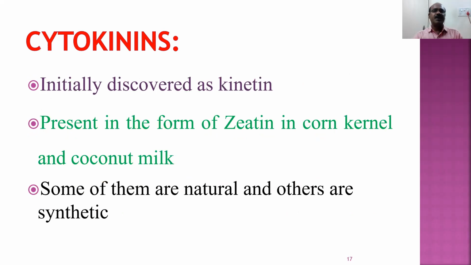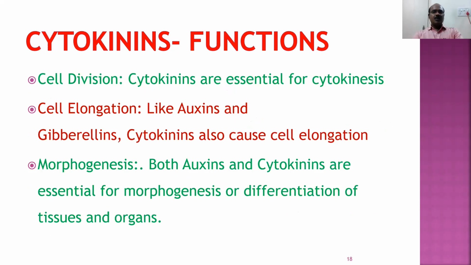Cytokinin was initially discovered as kinetin. The first cytokinin to be discovered is kinetin. But it is present in the form of zeatin, in corn kernels, and in coconut milk. Some of them are natural and some of them are synthetic. For all plant growth regulators, some are natural and some are synthetic, whether it is auxins, gibberellins, or cytokinins. So what are the major functions of the cytokinins?